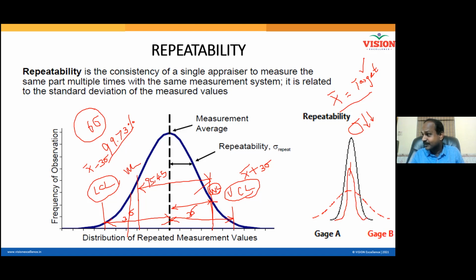Now the third curve, do you see most of your outputs are closer to the target? Yes or no? With the red, average is on the target, but still I could see a lot of products getting rejected. Why? Standard deviation is more. When I come to black color, my average is on target, but few rejections are there. Why few rejections? My standard deviation is moderate.